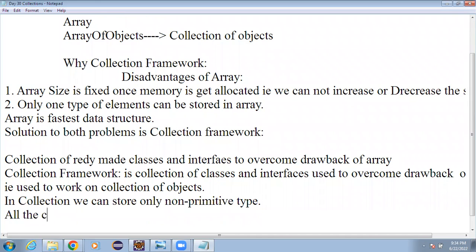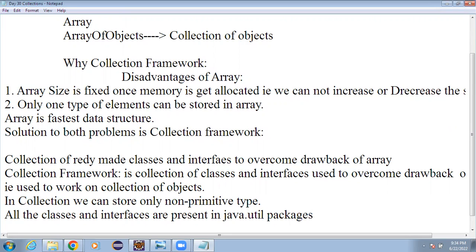All the classes and interfaces of the collection framework are present in the java.util package.